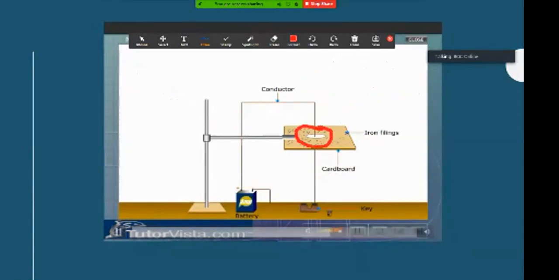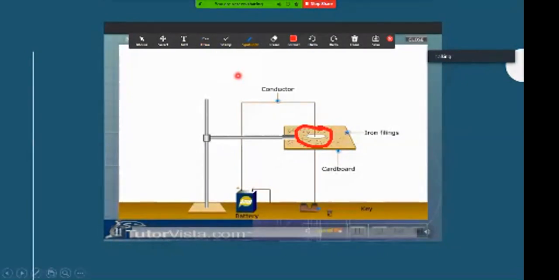My dear boys, look at this. These tiny pieces of iron are not aligned because there is no presence of electricity or electrons. Now let's see what will happen.